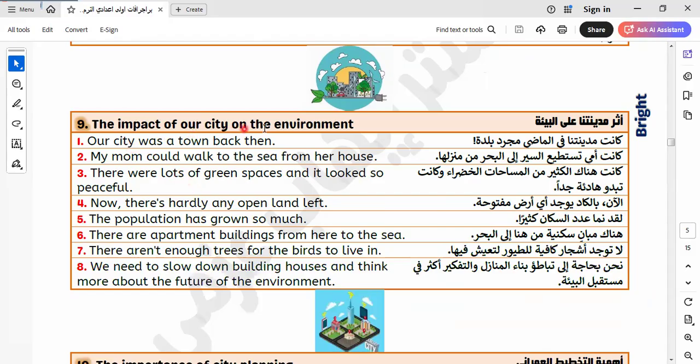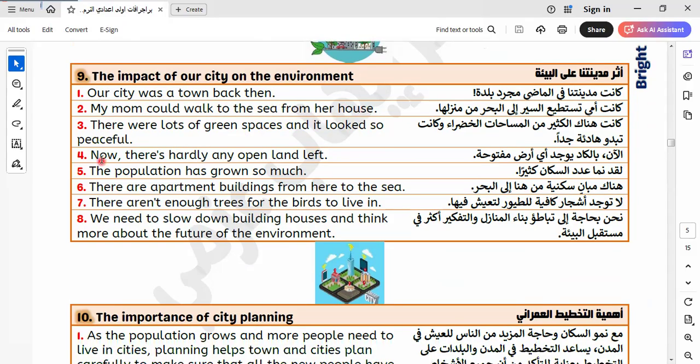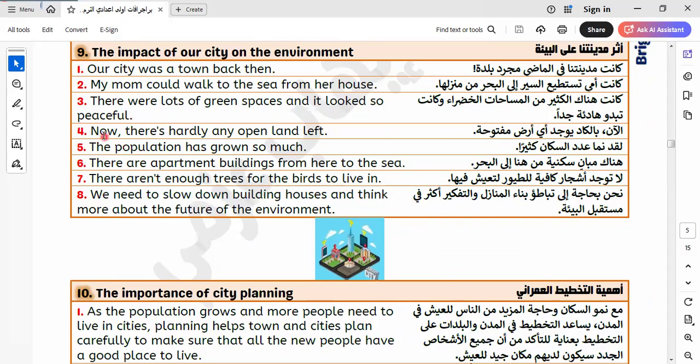The impact of our city on the environment. Our city was a town back then. My mom could walk to the sea from her house. There were lots of green spaces and it looked so peaceful. Now there is hardly any open land left.